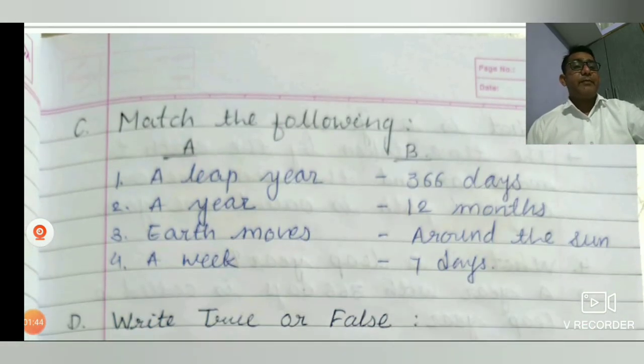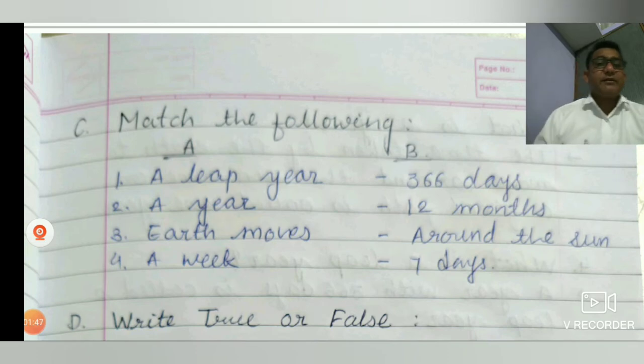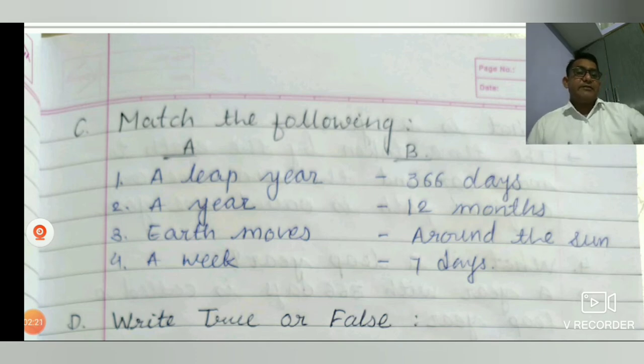Now see, match the following. Here you write the answer in front of it. A leap year has how many days? A leap year has 366 days. How many months are in a year? 12 months in a year. The earth moves around the sun and the moon around the earth. A week has how many days? A week has 7 days.